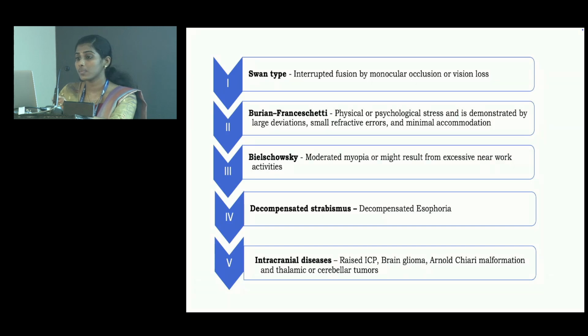Type 3 is Bielschowsky type, which is seen in patients with moderate myopia or might result from excessive near work activities. Type 4 is decompensated strabismus caused by decompensated esophorias. And type 5 is intracranial diseases, caused by raised intracranial pressure, brain gliomas, Arnold-Chiari malformations, and thalamic or cerebellar tumors.